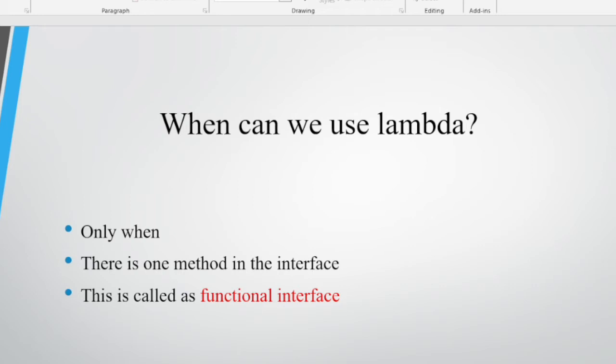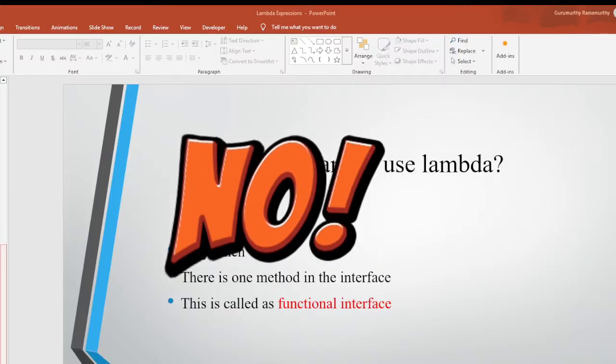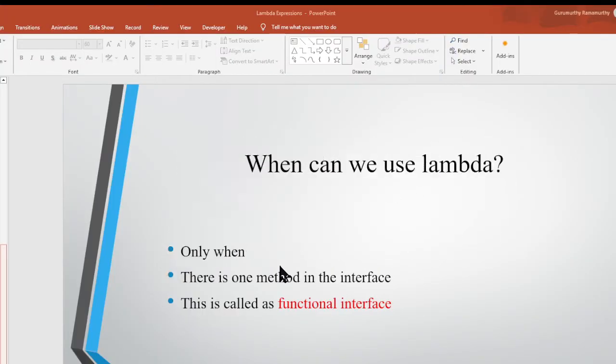Can we use lambda everywhere, for all the conditions, all the cases? No, there is a restriction. Use lambda only when there is one abstract method in the interface, and such an interface is called a functional interface.